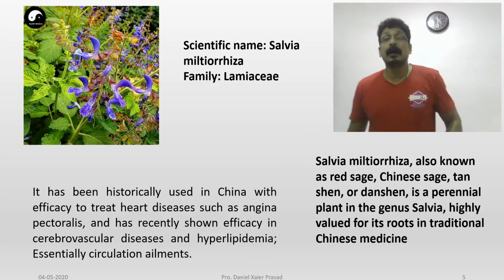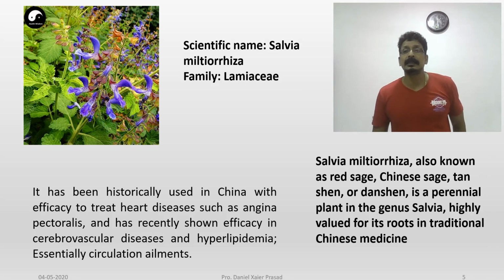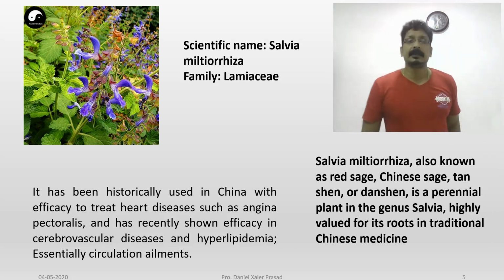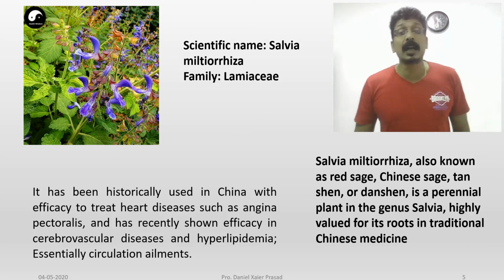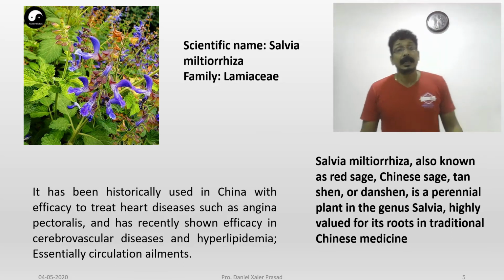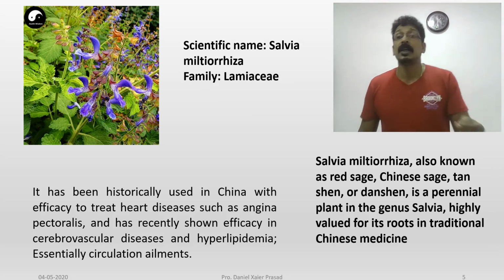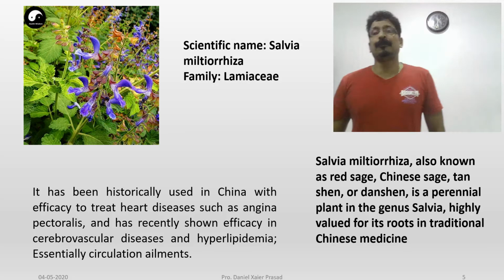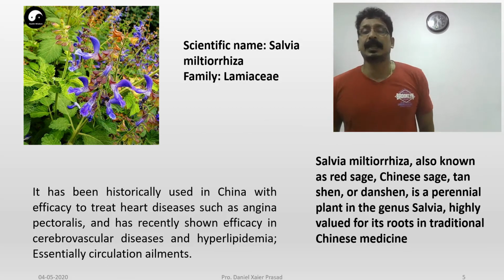So this Salvia plant, especially Salvia miltiorrhiza root, they have been using in China for angina pectoris, and it has recently shown efficacy in cerebrovascular disease also, and hyperlipidemia, and essentially circulation ailments, that is, diseases related to difficulties of blood circulation. This drug, Salvia miltiorrhiza, is more commonly used in China as well as the whole world.